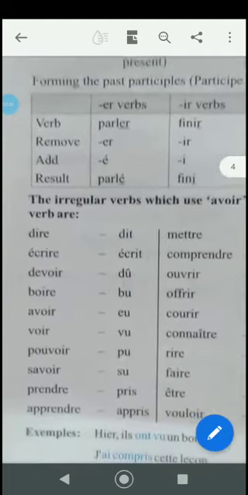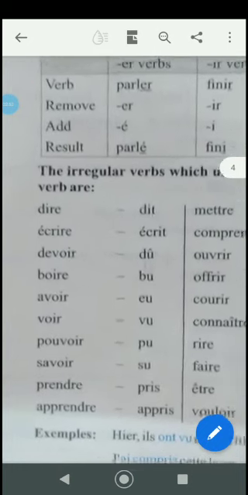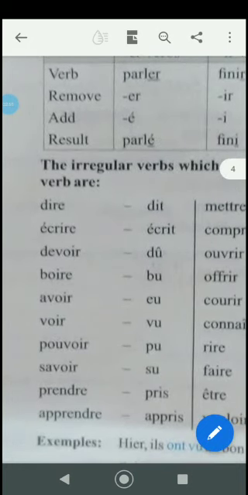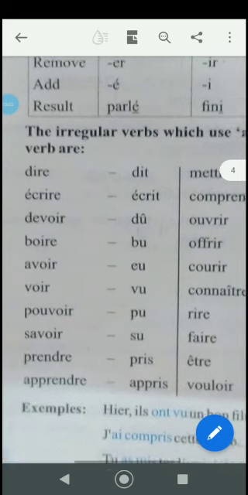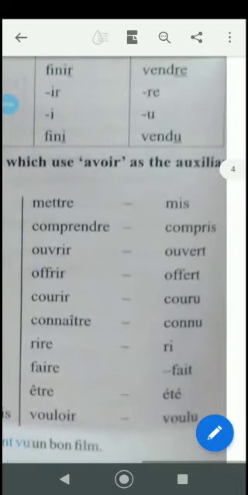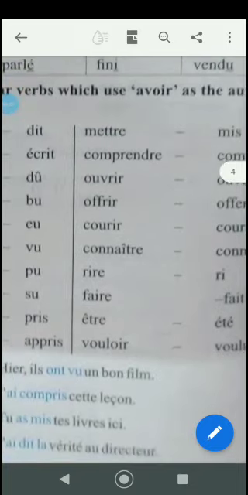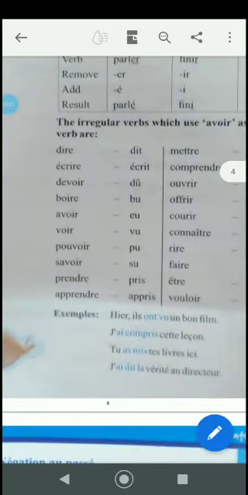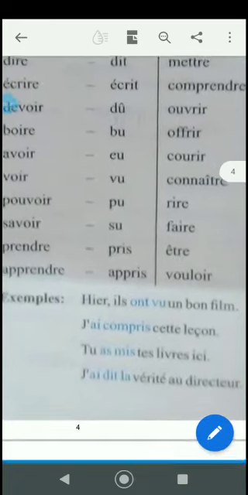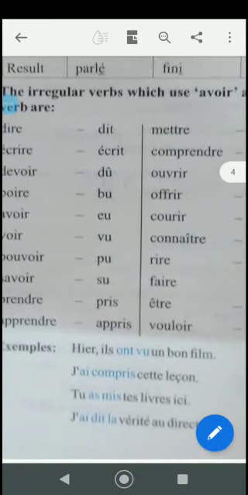There is écrire, écrit; devoir, dû; boire, bu; avoir, eu; voir, vu; pouvoir, pu; savoir, su; prendre, pris; apprendre, appris; mettre, mis; comprendre, compris; ouvrir, ouvert; offrir, offert; courir, couru; connaître, connu; rire, ri; faire, fait; être, été; vouloir, voulu.